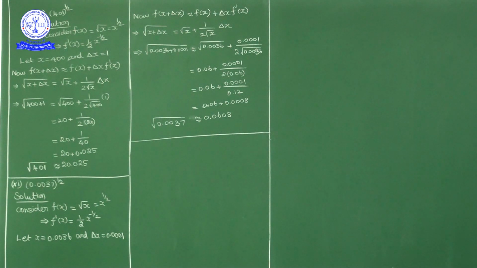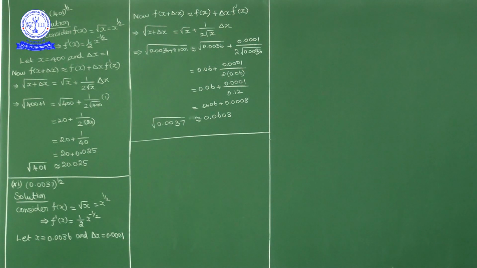But 0.0036 is the square of 0.06, because 0.06 whole square is 0.0036. Okay, so I'll consider x as 0.0036 and delta x as 0.0001. I'll consider x as 0.0036 and delta x as 0.0001.